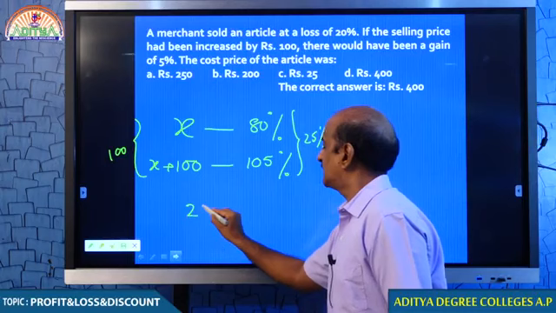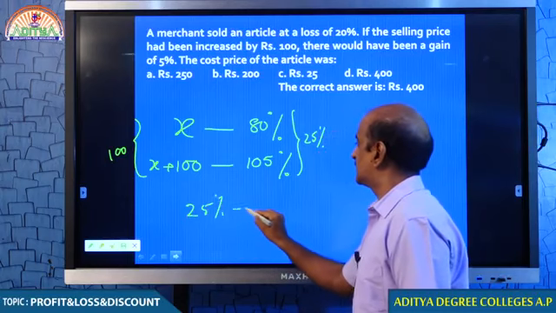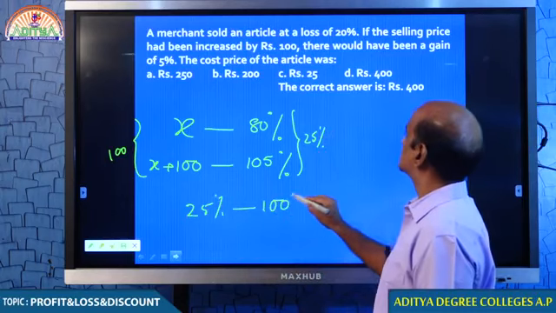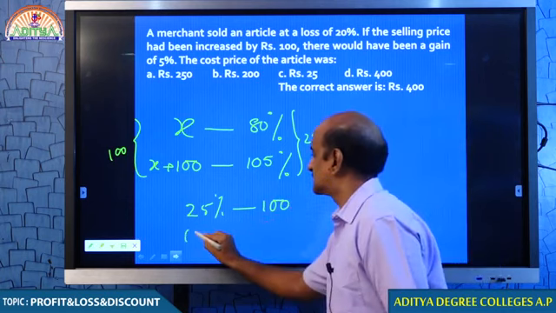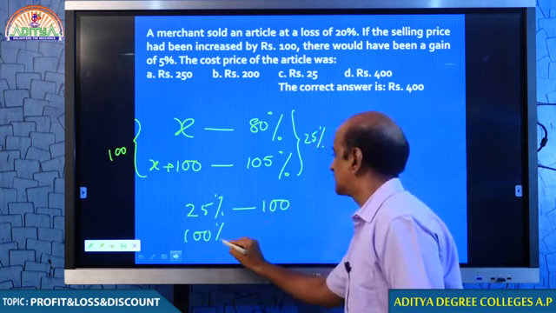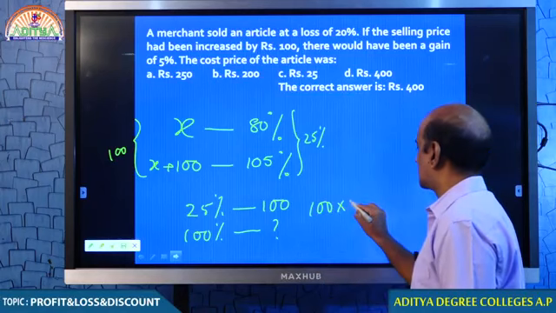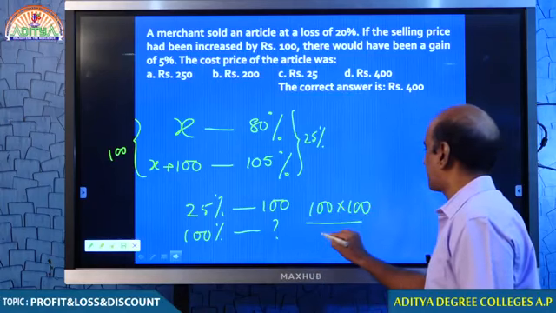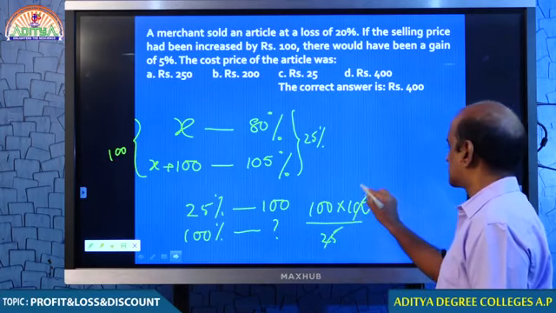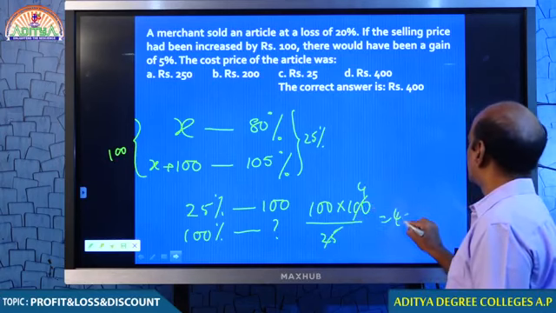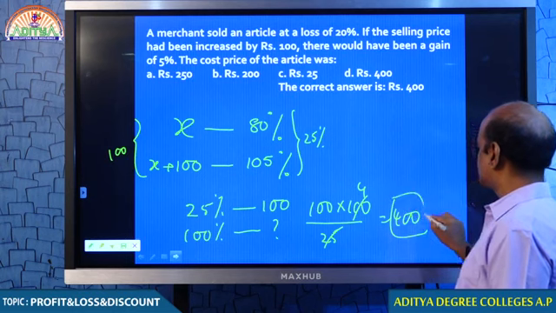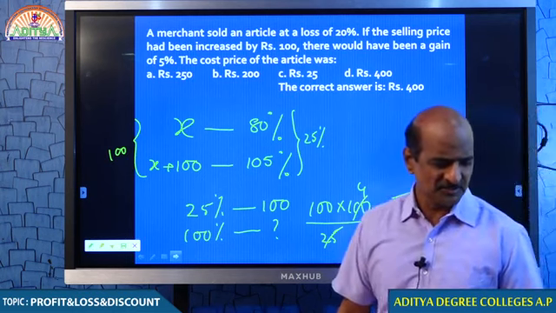So, 25% is equal to 100 rupees. What was the cost price? Cost price is 100%. Therefore, 100 into 100 by 25. Therefore, your answer is 400. Students, comfortable? Is this okay?